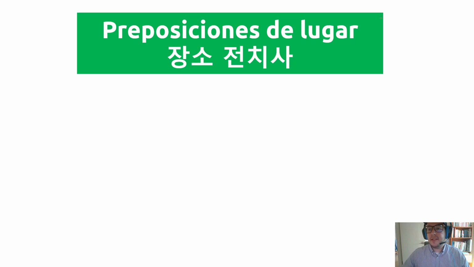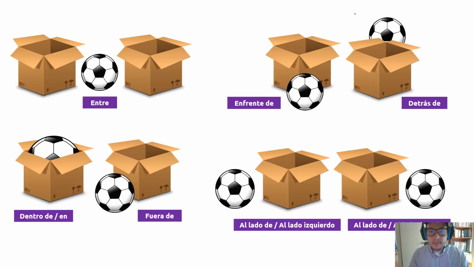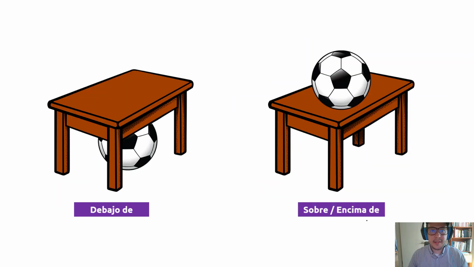Here, preposiciones de lugar. This is like a parenthesis here. There is nothing to explain. In this case, you can guess the meaning: between, in front of, behind, in, outside, next to. So there is nothing to explain here. It is something you should memorize.